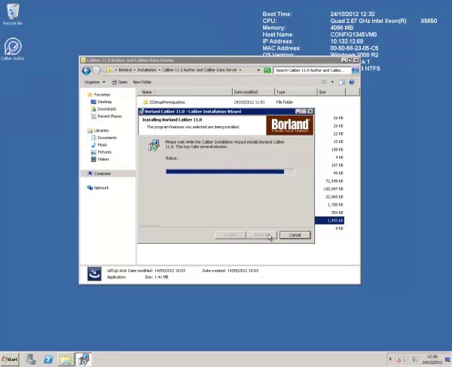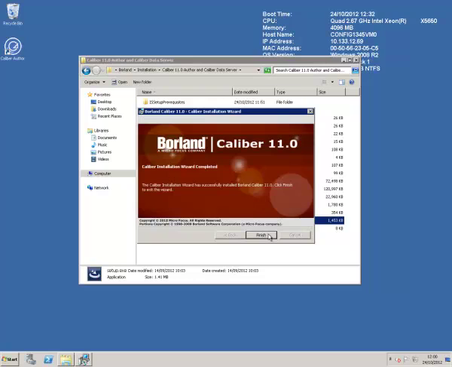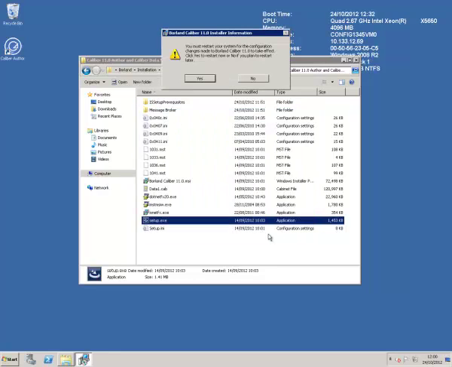Please click Finish to continue. We will be prompted to restart your machine. This is needed in order to finalize the Calibre installation.